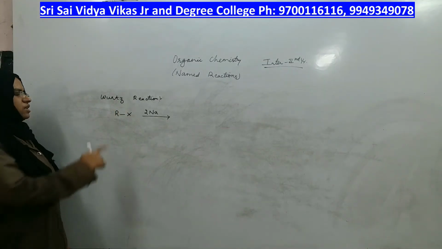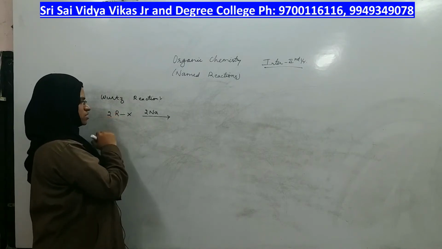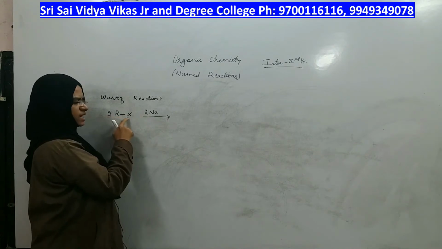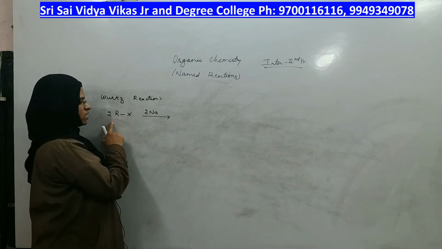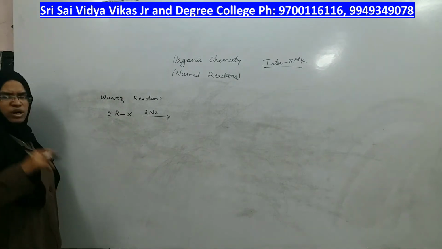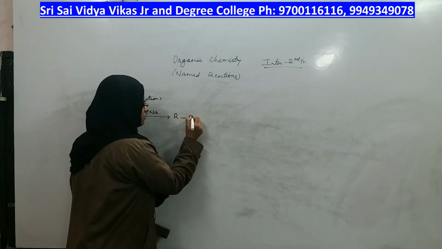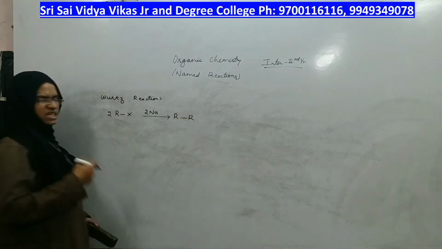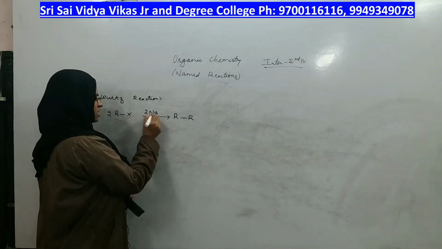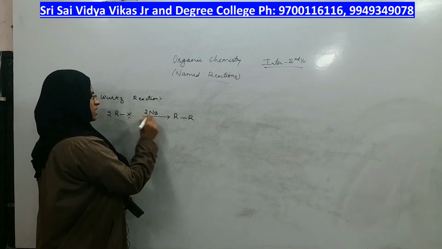Alkyl halides or haloalkane, 2 moles of sodium is there. 2 moles of alkyl halides or haloalkane react with sodium metal to give you an alkane having double the number of carbons in them, plus NaCl, NaBr, NaI.